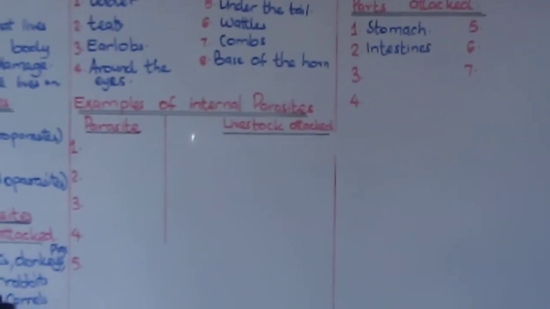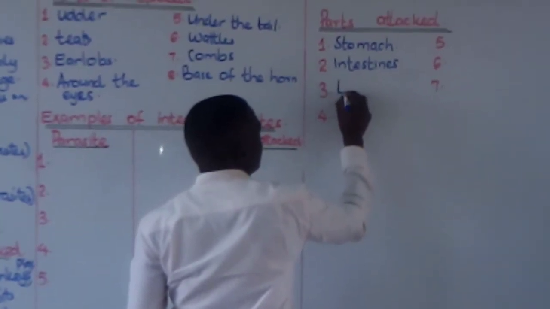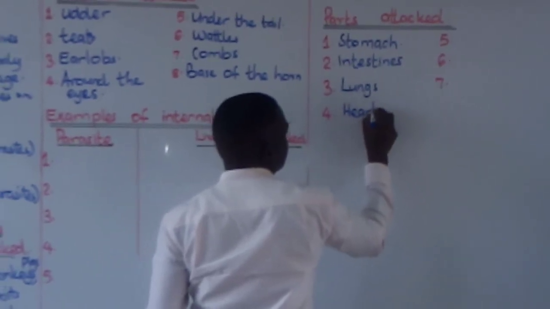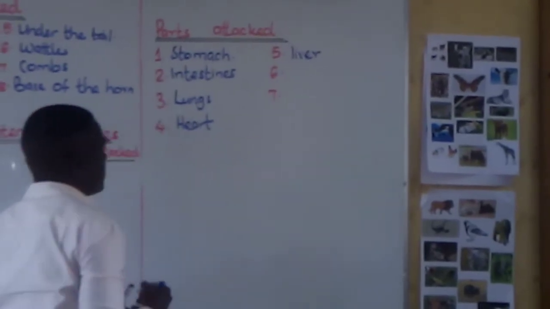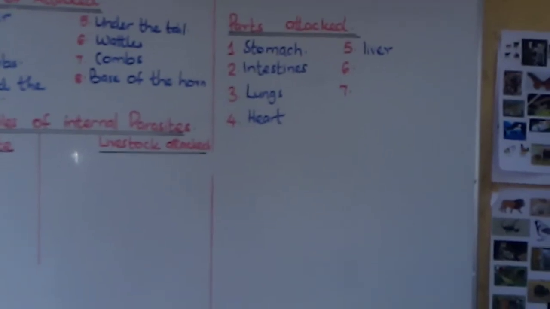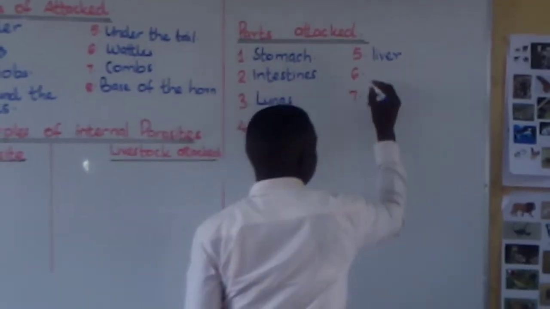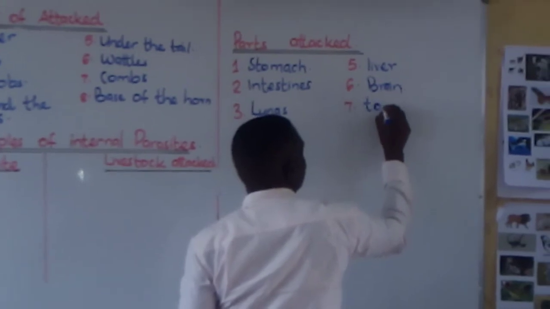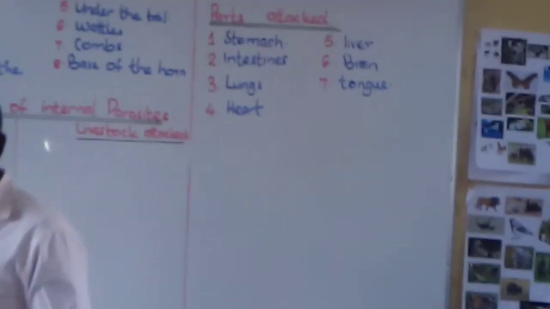They also attack the lungs, the heart, the liver, the internal parts of the animals, the brain, and the tongue. These are the parts attacked.